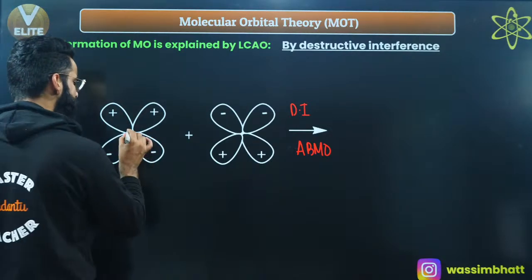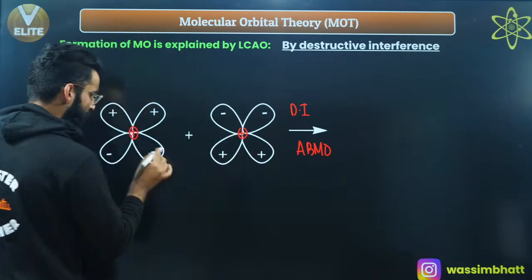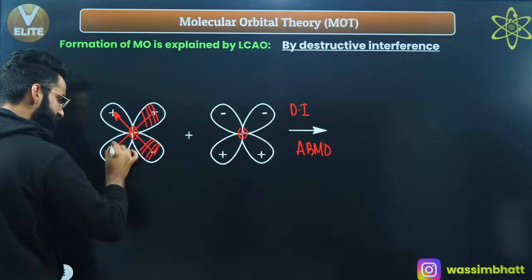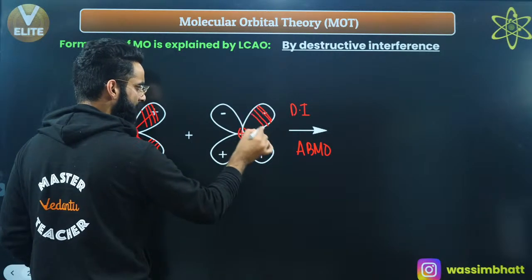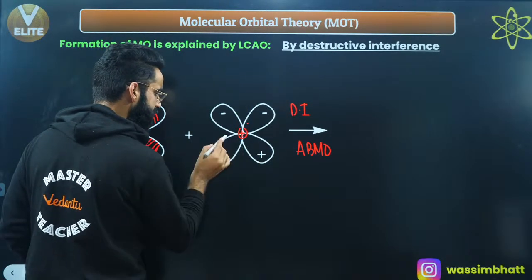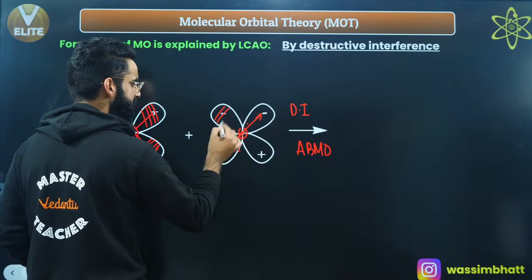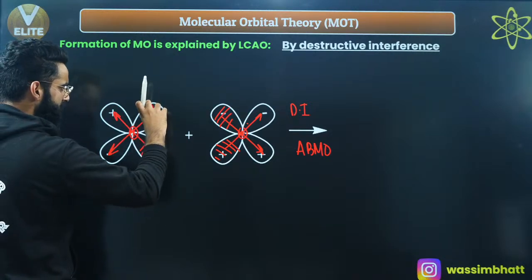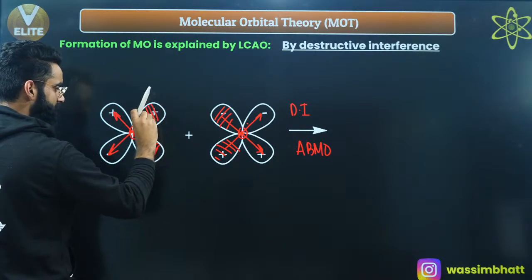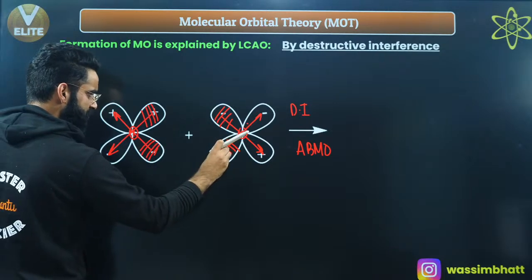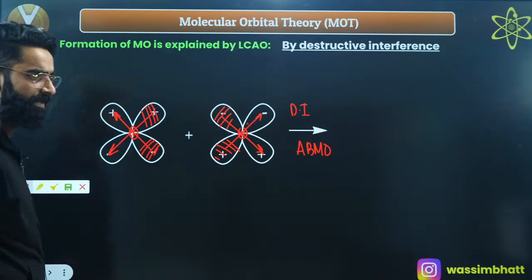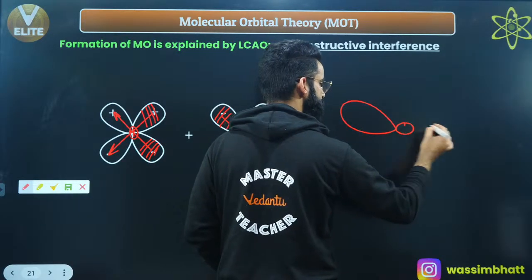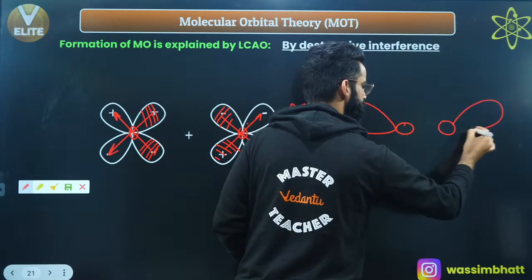So what happens? How is electron density between the nuclei going to get decreased? Electron density in this lobe will shift in this way. Electron density in this lobe will shift in this one. Similarly, some part of electron density in this lobe will shift in this way, and electron density in this lobe will shift in this way, right? If the electron density in this lobe is shifting towards this way, I'll say this lobe is going to get shrunk. Even this lobe is going to get shrunk. This lobe is going to get shrunk. This lobe is going to get shrunk, right? So how are you going to represent it? The final molecular orbital you are going to represent like this.